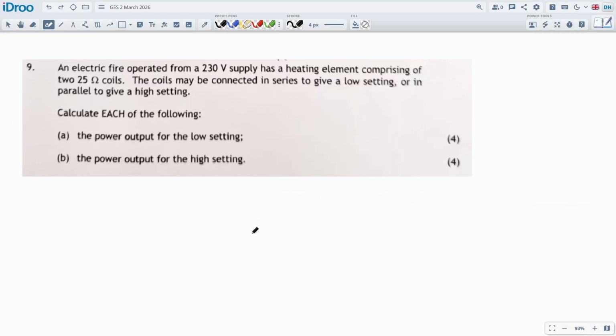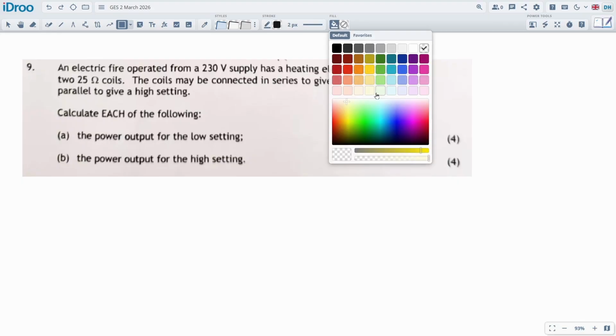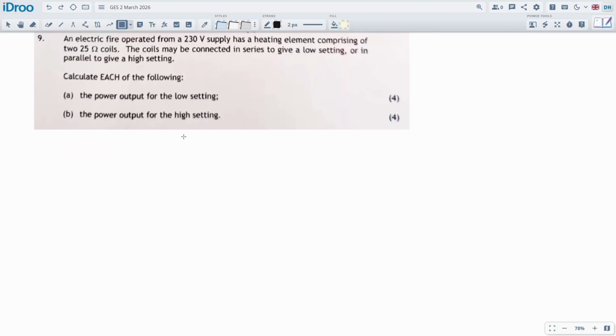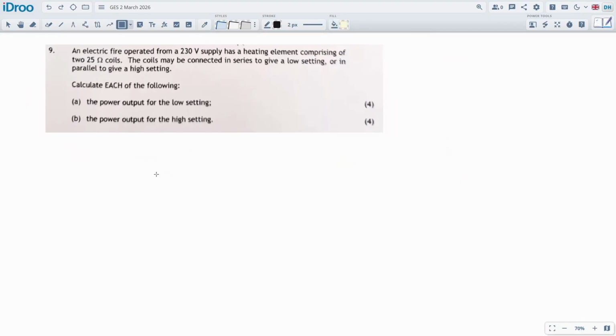Oh, an electric fire. An electric fire is an electric heater operated from a 230 volt power supply, with a heating element comprising 2 25 ohm coils. The coils may be connected in series to give a low setting or in parallel to give a high setting. This is the classic question. It's so easy. I'm going to speed through it quite quickly because I'm sure you've seen it a lot of times before and there's really no problem with it. We're going to do this as a setup.